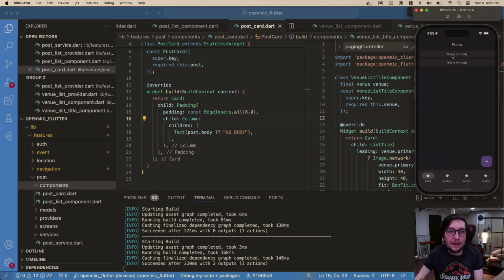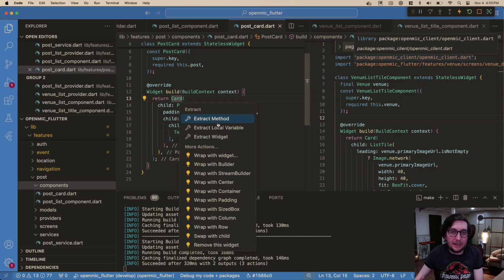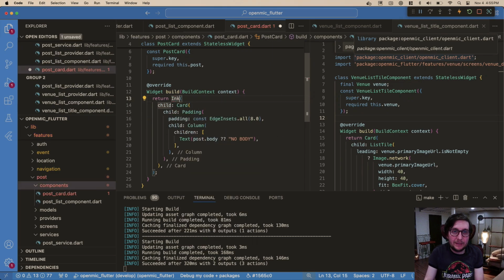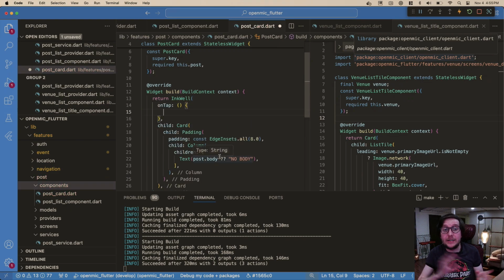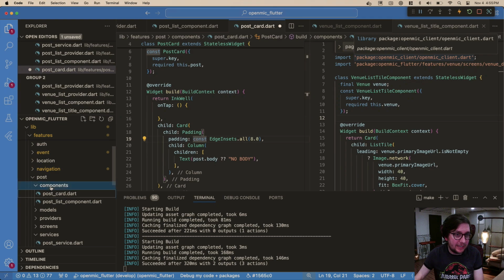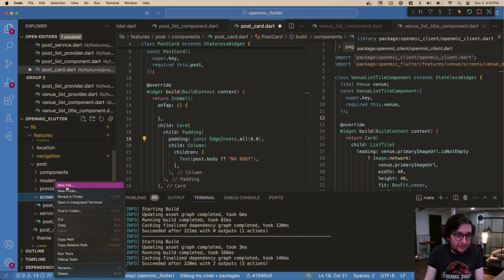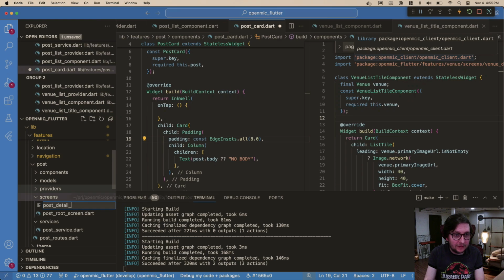And let's wrap this in an InkWell onTap, because let's actually get our detail provider working and our detail screen. Do we even need a detail screen? I guess if we want to show comments and stuff, yeah, we might as well have the whole pattern here. So let's make a screen. Post detail screen.